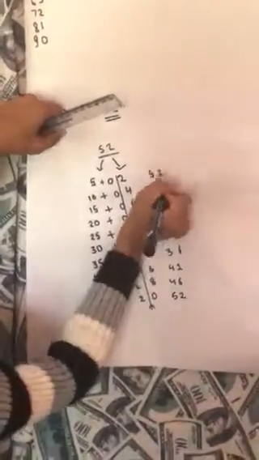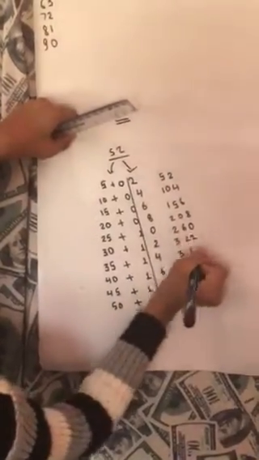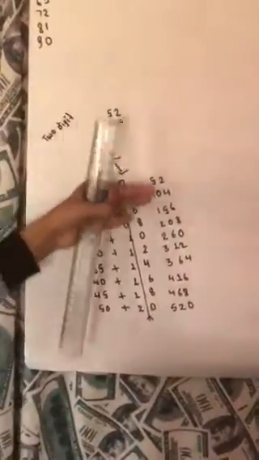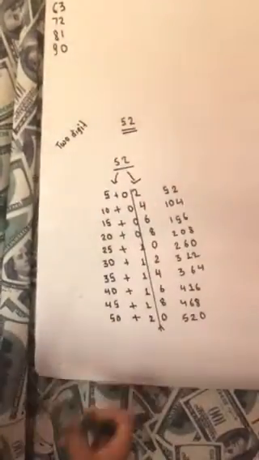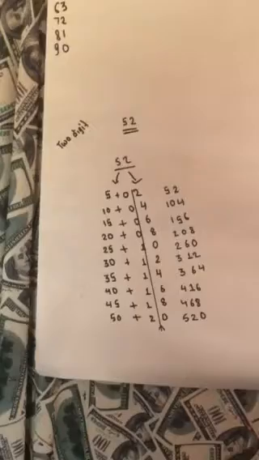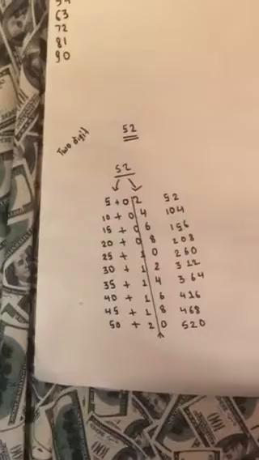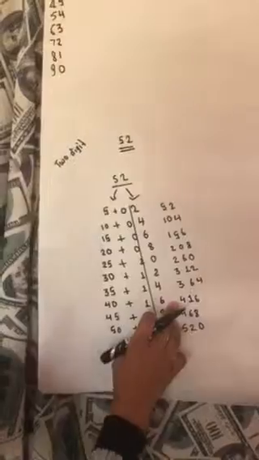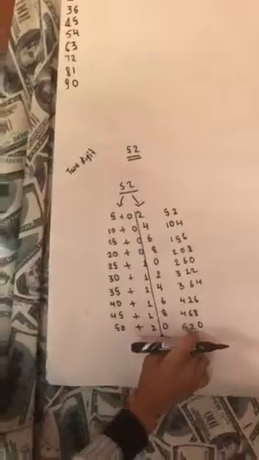And we will write this number on the back side, like 52, 4, 6, 8, 0, 2, 4, 6, 8, 0. Here we got the multiplication table of 52. 52, 104, 156, 208, 260, 312, 364, 416, 468, 520.